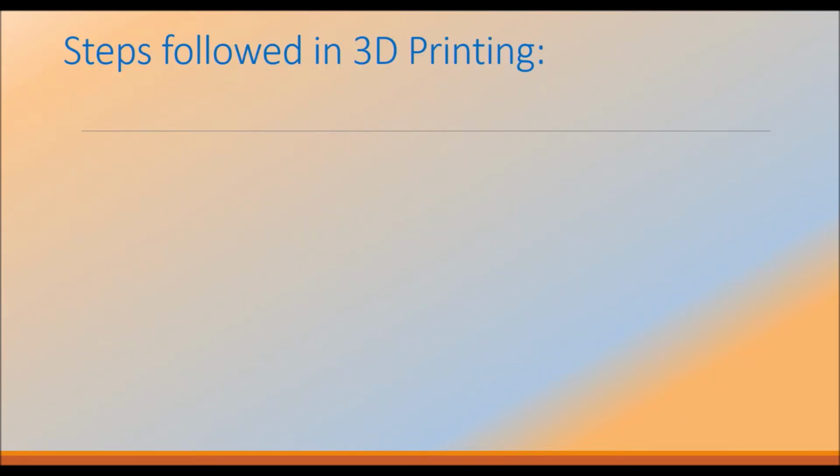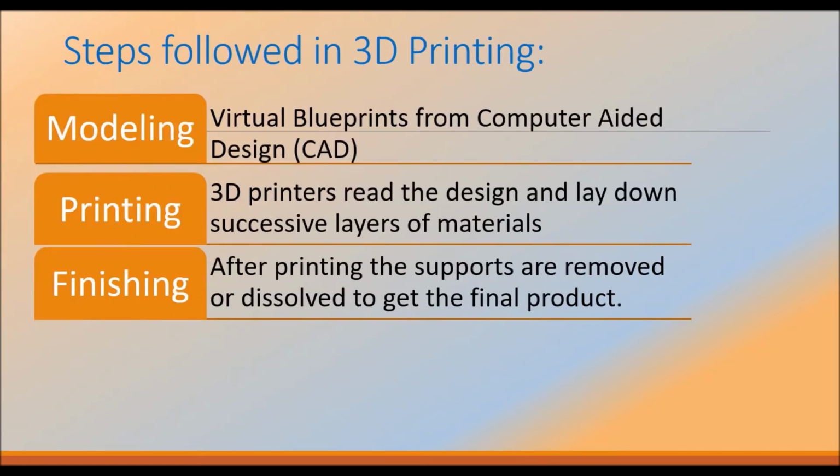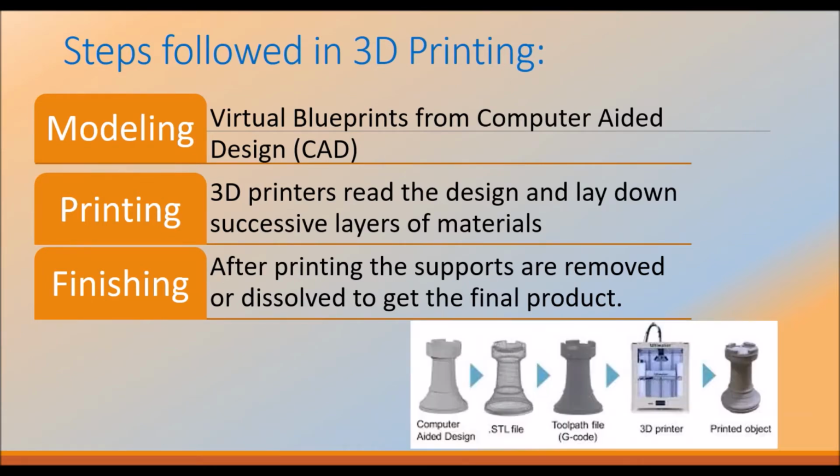Coming to the steps followed in 3D printing. First is modeling, then printing, then finishing. Modeling is creating a virtual blueprint from computer-aided design, that is CAD. Next is printing. 3D printers read the design and lay down successive layers of material. Finishing. After printing, the supports can be removed or dissolved to get the final product.